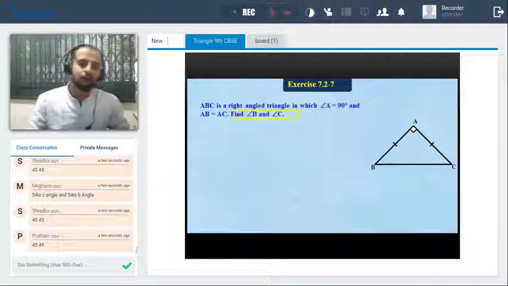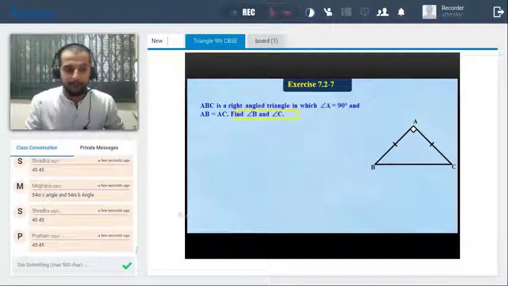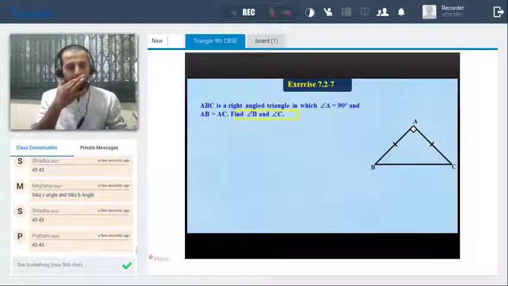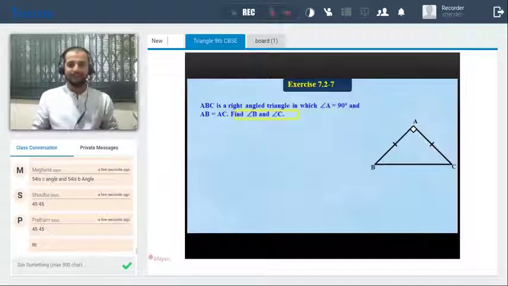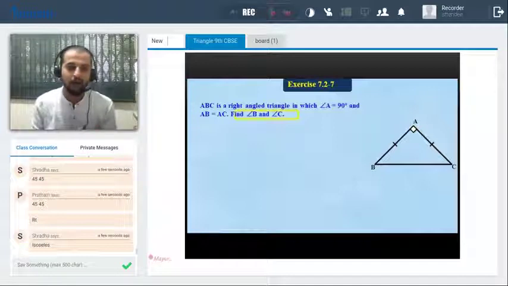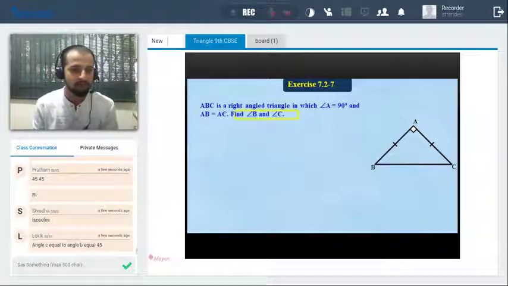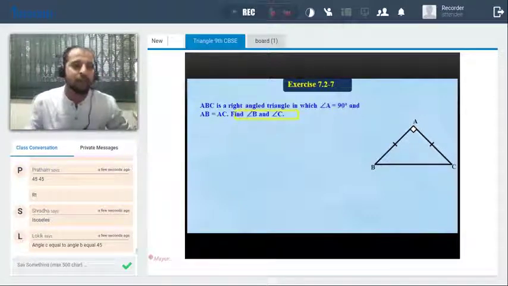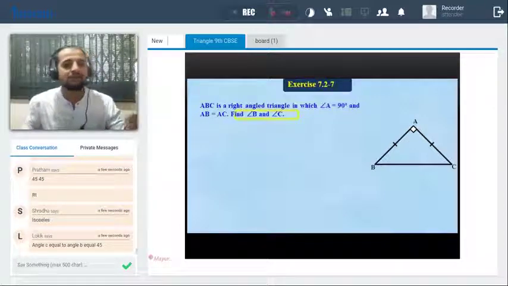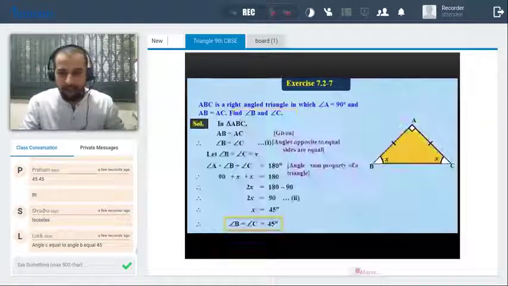It should be 45 only. So it is which type of triangle? Exactly which type of triangle is it? Right, beautiful. Yes, right. It is a right angle triangle or an isosceles triangle. Angle C is equal to B. Okay, 45. So it is an isosceles triangle or a right angle triangle? Or both. If it is both, then we can say it's the isosceles right angle triangle. So I hope you understood this question. So it was very simple.